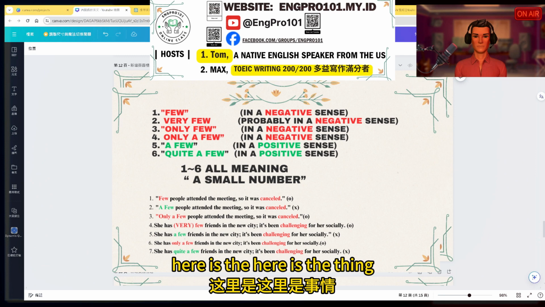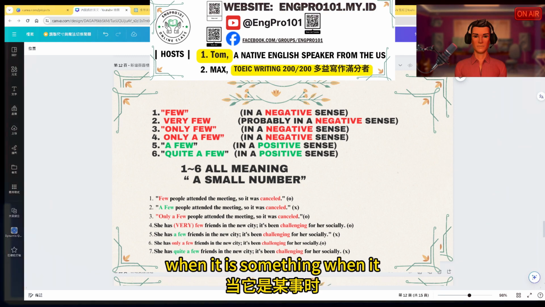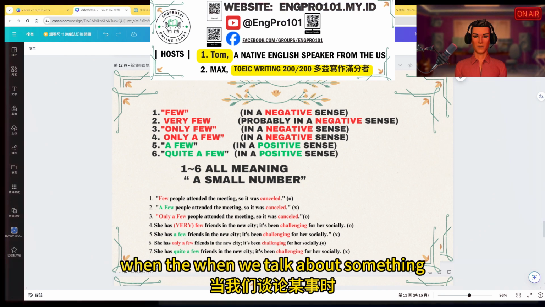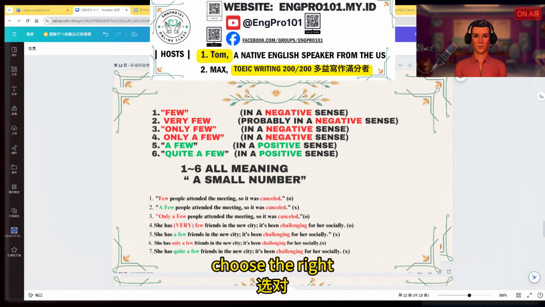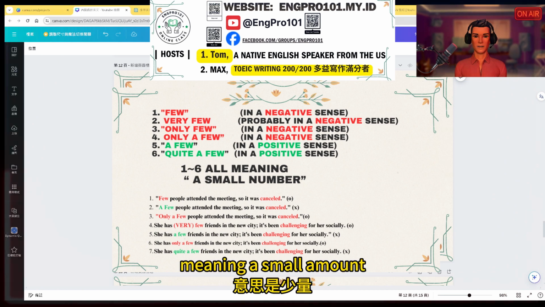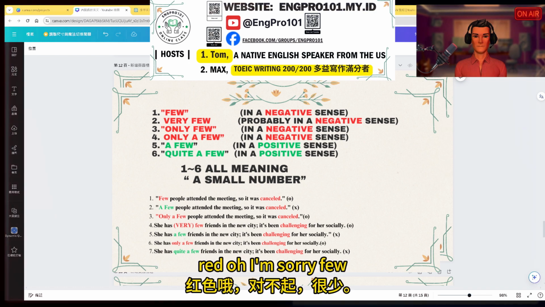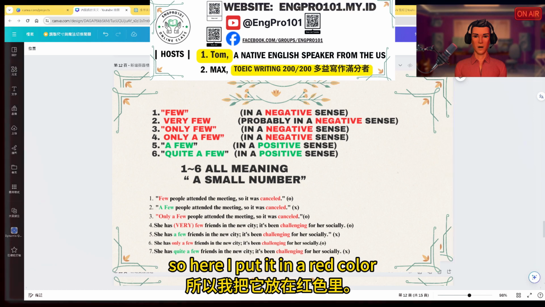Okay, so here is the thing. In other words, when we talk about something in a negative sense, we would have to choose the right word, meaning a small amount as well. For example, few is often used in a negative sense, so here I put it in a red color.